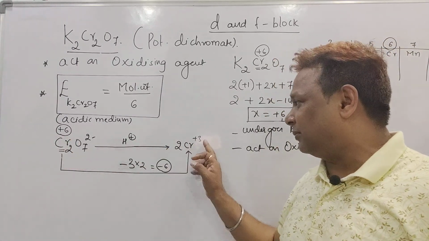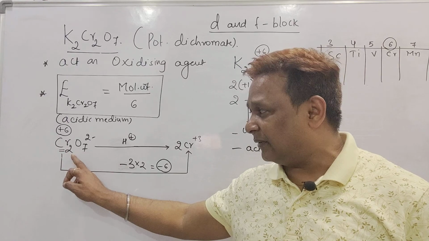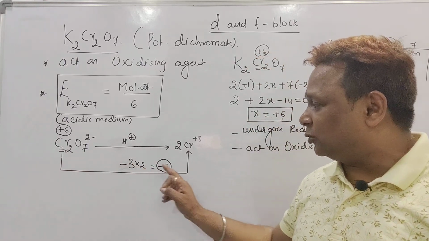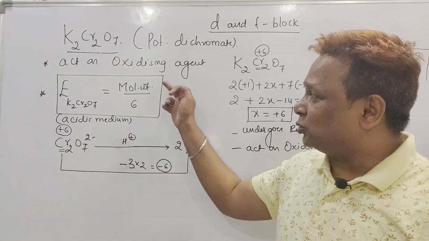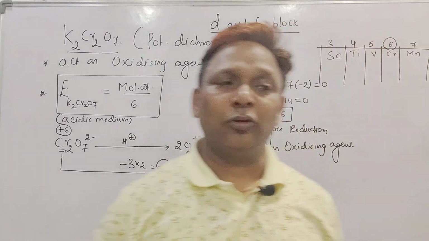That means the oxidation number decreases by 3 units for 1 chromium, but we have 2 chromium, so multiply by 2, it decreases by 6 units. So molecular weight divided by 6 is the equivalent weight of potassium dichromate.